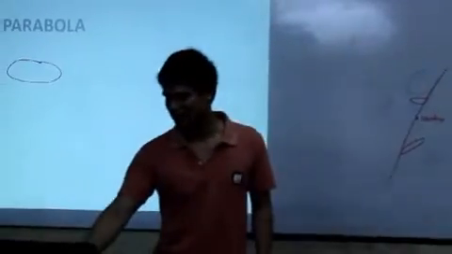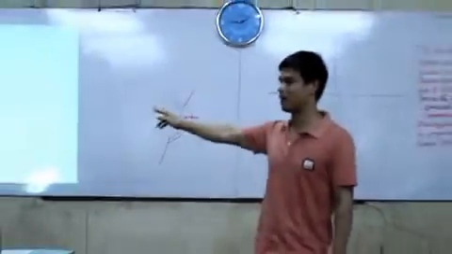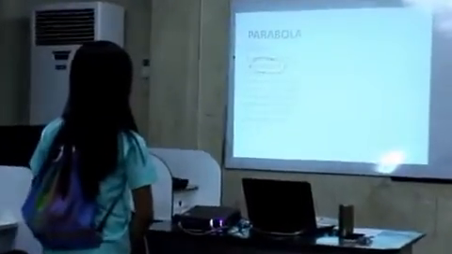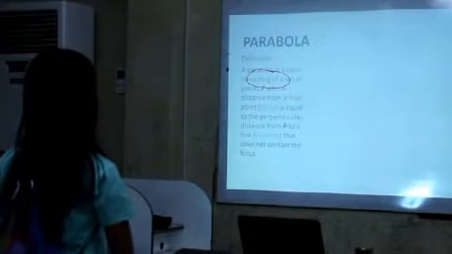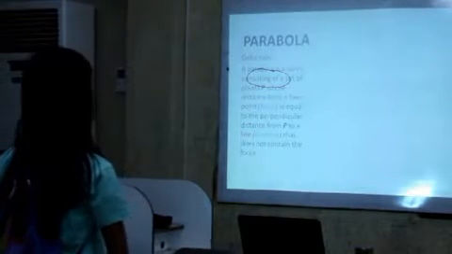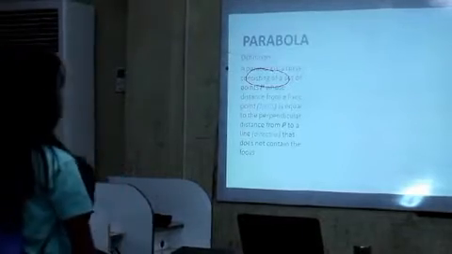Now, parabola is defined to be... who would like to read the definition of the parabola? Michelle? A parabola is a curve consisting of a set of points P whose distance from a fixed point, or the focus, is equal to the perpendicular distance from P to a line, or the directrix, that does not contain the focus.